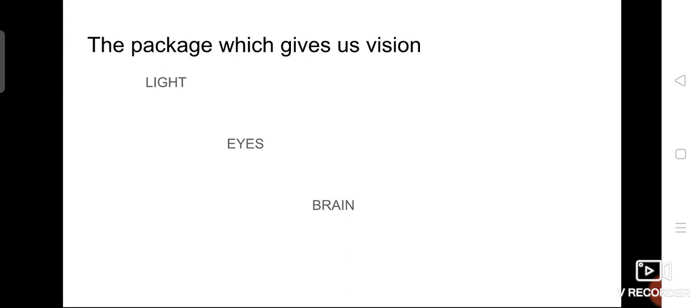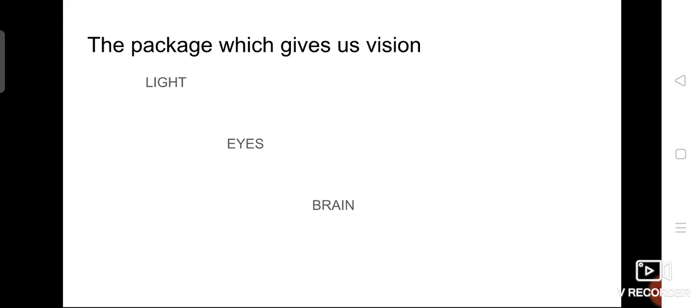If your internal part of the eye is in good condition, only then can you view the image. See, some are blind, some have impaired vision, isn't it? They also have eyes, but they can't view the objects. Why? Because the internal structure is somewhat damaged.